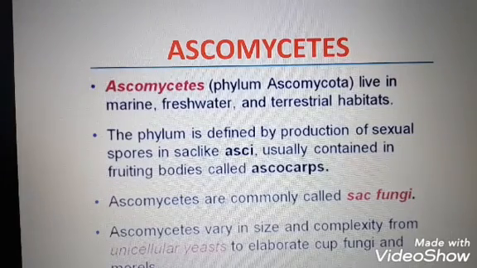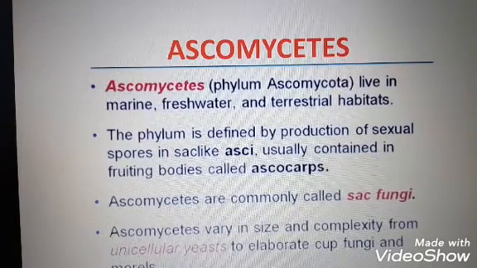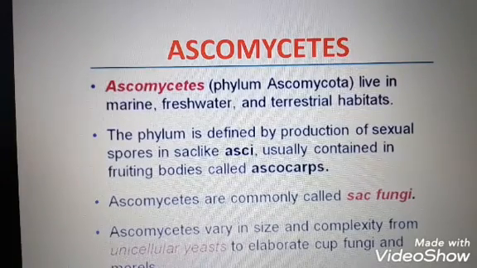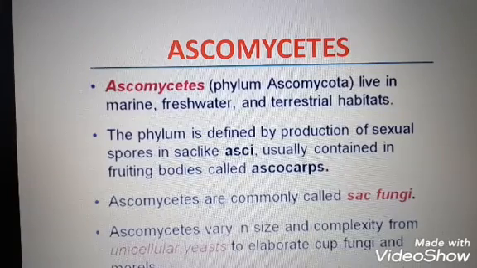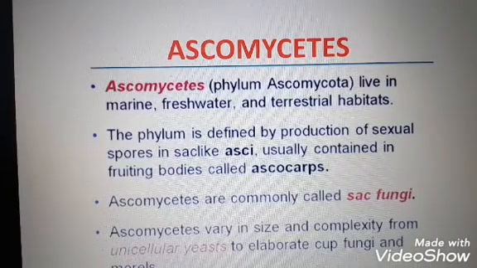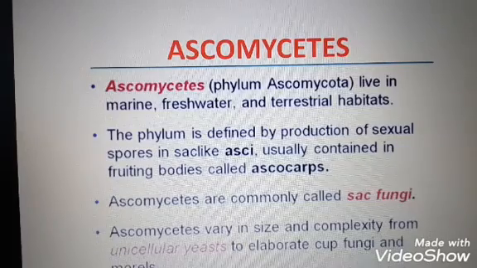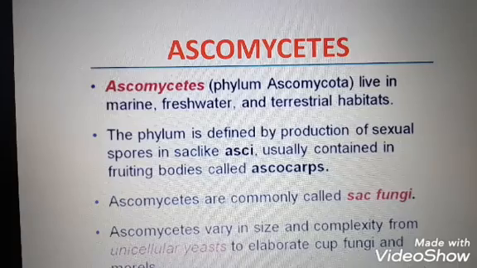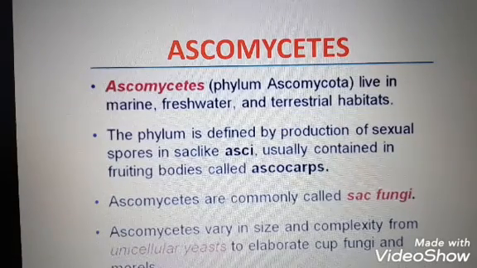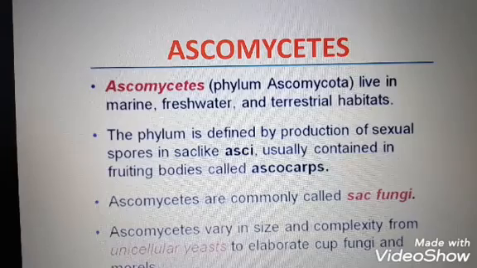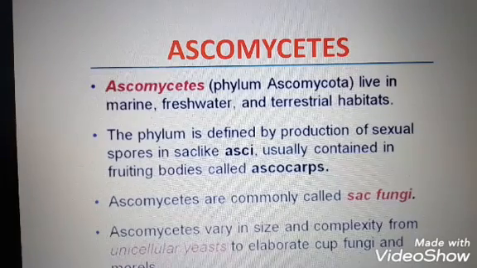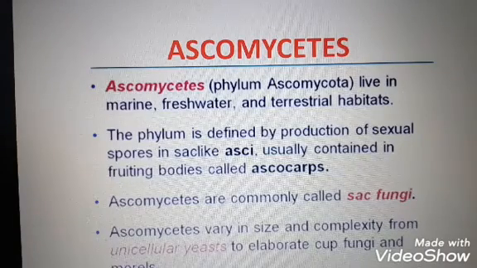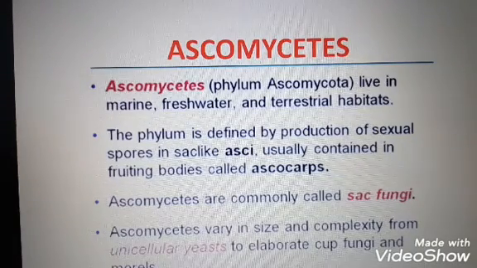The scientific name of yeast is Saccharomyces. Again repeating the examples: Saccharomyces means yeast, then Aspergillus, then Neurospora, which is extensively used in biochemical and genetical work.